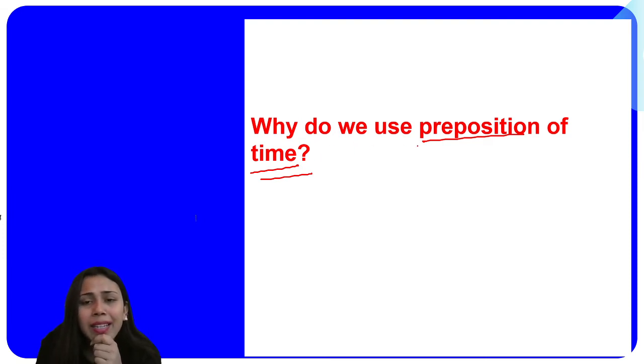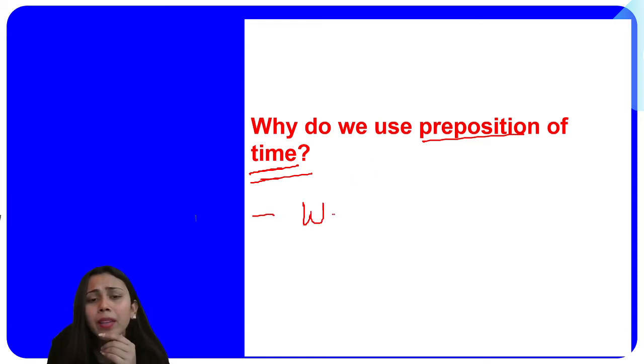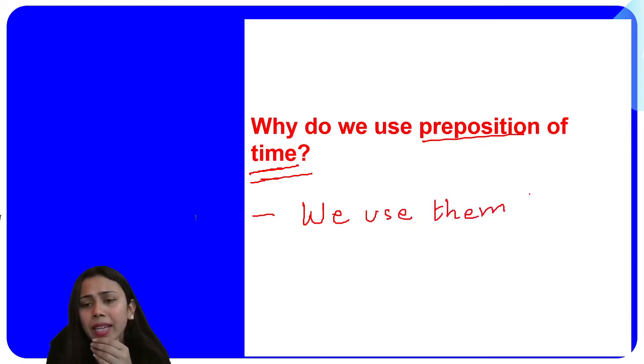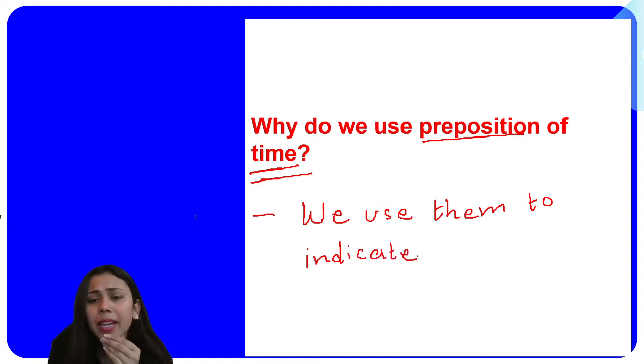Now then, next one is, why do we use preposition of time? So from the term itself, it's very clear. It must be the words that help us to indicate about the time. So why do we use preposition of time? We use them to indicate or express, to indicate about time.